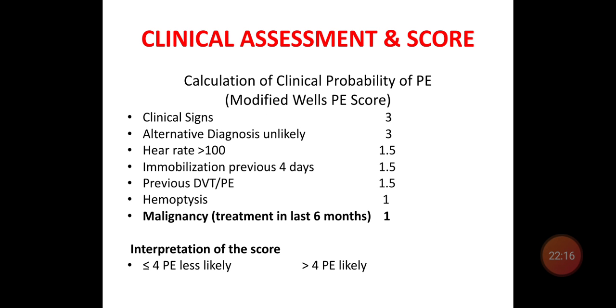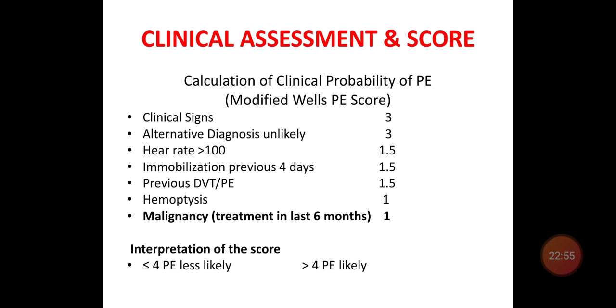How do you clinically assess and score this pulmonary thromboembolism? Here we use the modified Wells pulmonary embolism score. This includes clinical signs of DVT scored 3, alternative diagnosis unlikely 3, heart rate more than 100 scores 1.5, immobilization in the previous 4 days 1.5, previous DVT or pulmonary embolism 1.5, hemoptysis 1, malignancy treated in the last 6 months 1.